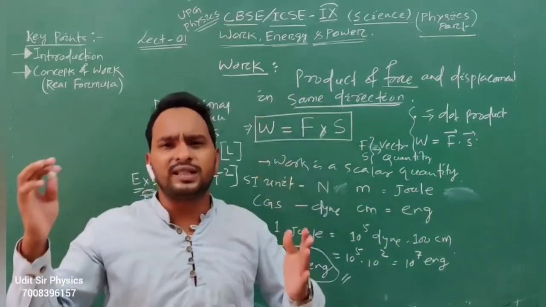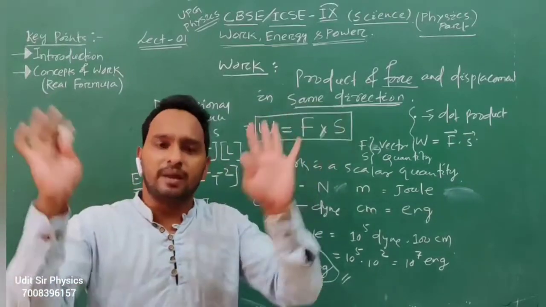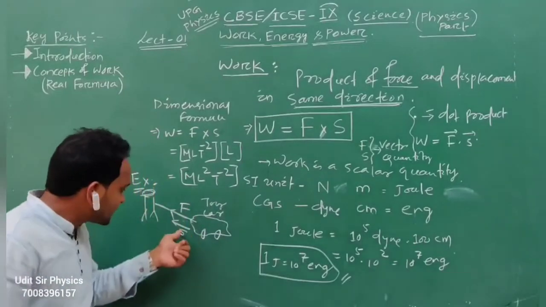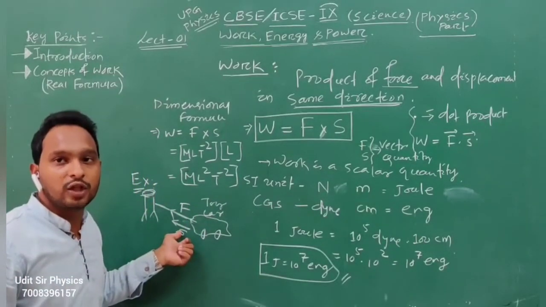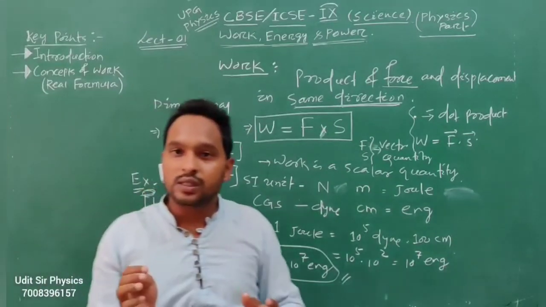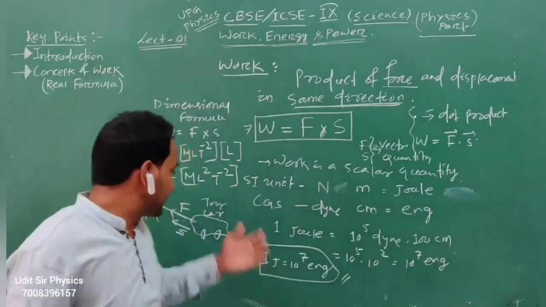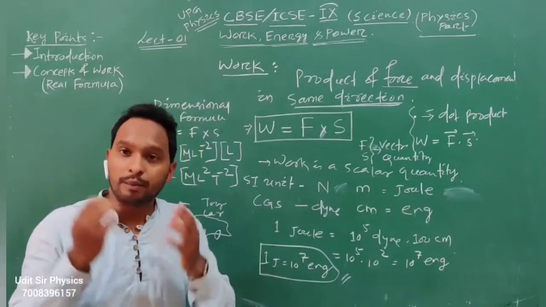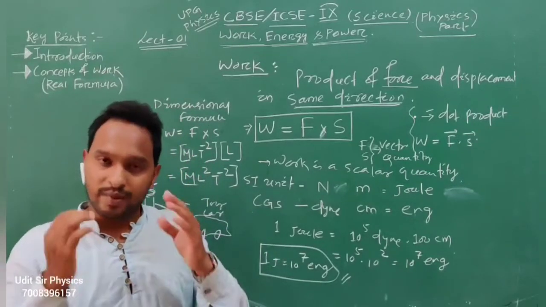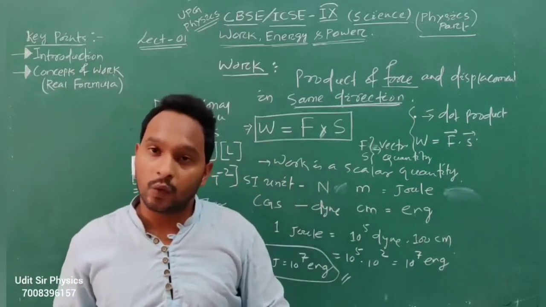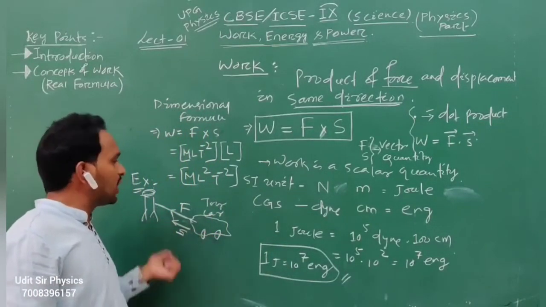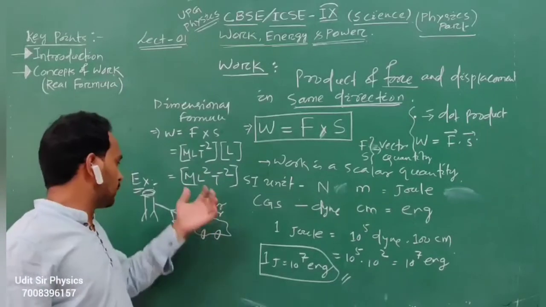There are so many examples, and we have already studied so many; I will just revise. Both the force and displacement are in the same direction. Now we shall focus on its mathematical formula, how to solve numericals based on finding the work. When the force and displacement are in the same direction, we can say that the work is done.